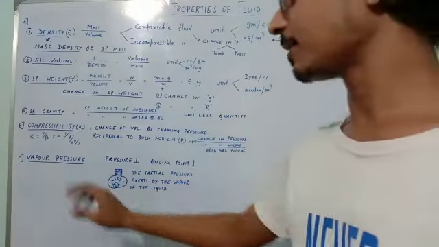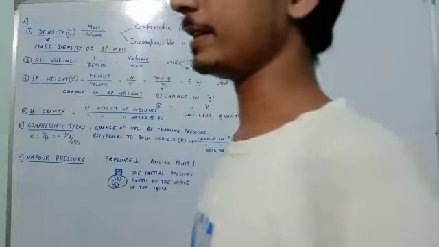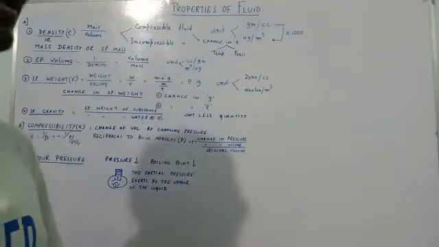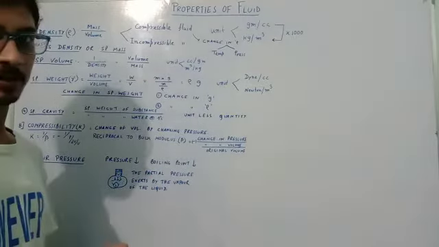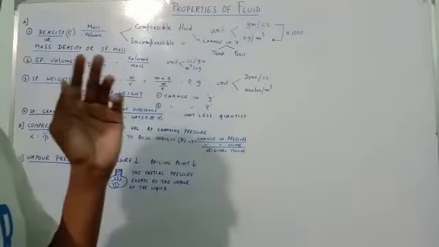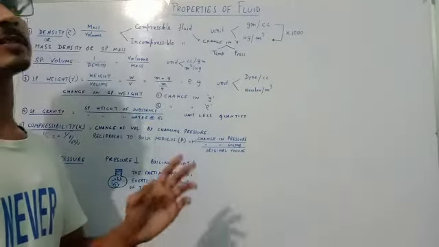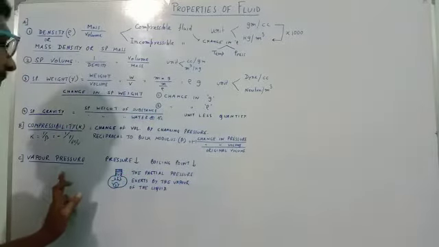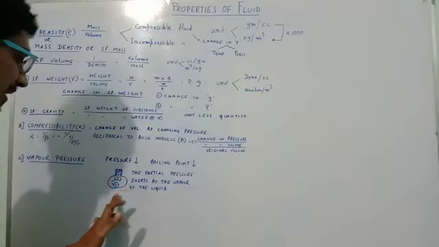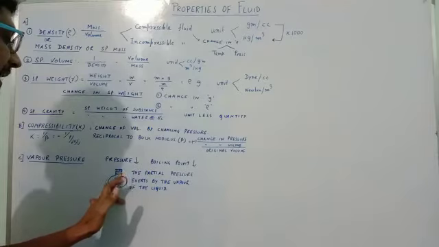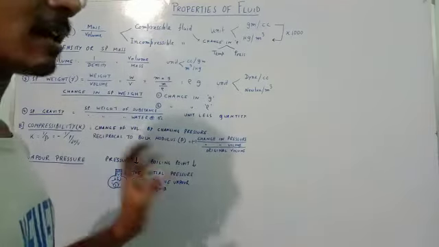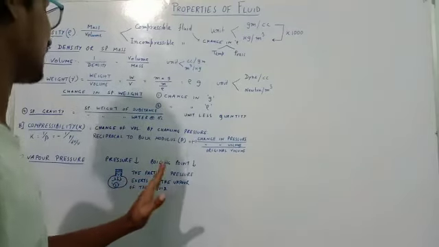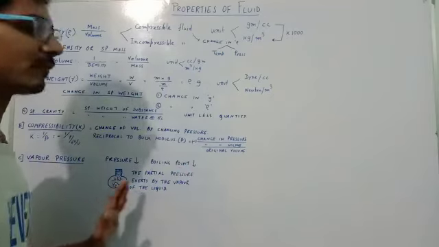What is the vapor pressure? We know that if a liquid or fluid is held at room temperature, the upper surface of the liquid or fluid becomes vapor, and that vapor will exert a certain amount of pressure on the surface of the liquid. That partial pressure is called the vapor pressure of the liquid. So in this container, if some vapor of the liquid exists, that vapor will exert a certain amount of partial pressure on the liquid as well as the wall of the container. That partial pressure is called the vapor pressure of the liquid.